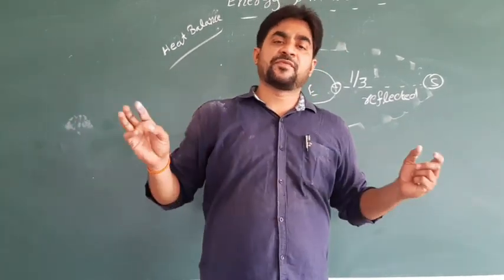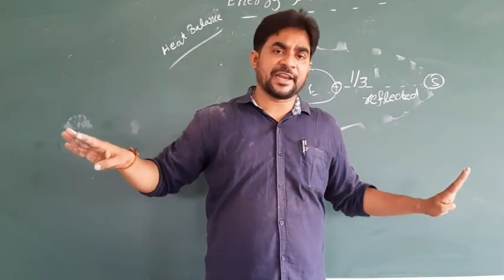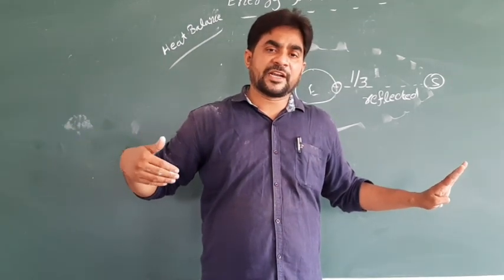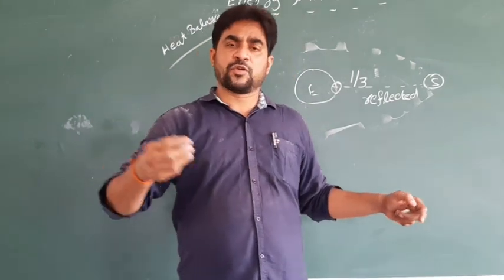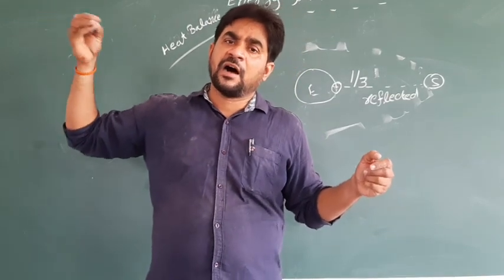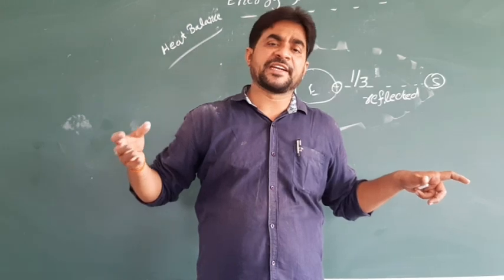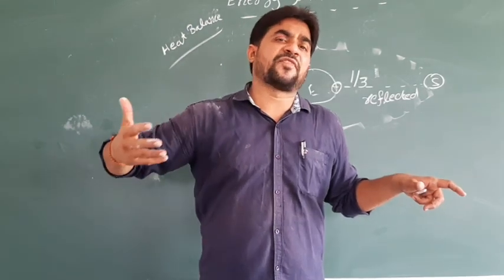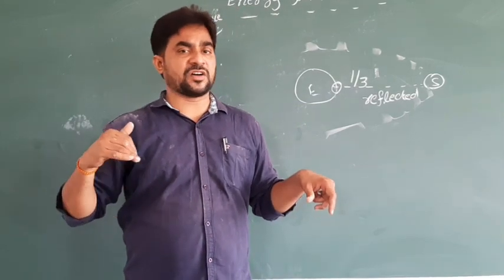Where the earth was not reflecting, we find high temperature. We know that in summer, with high rays and high temperatures, we find high day temperature. It means it cannot reflect much because it has taken many rays of the sun.